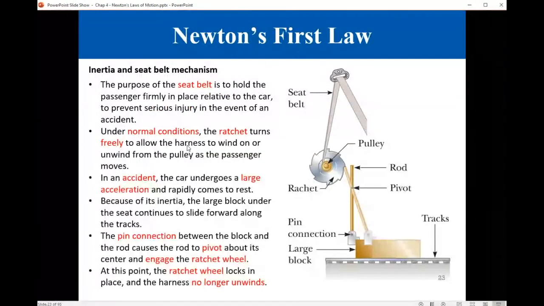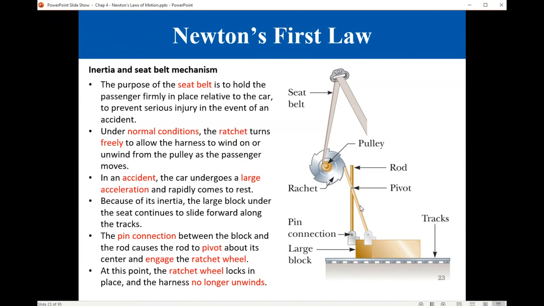This is one of the applications of Newton's first law. We are all familiar with this: the seat belt in our cars. There is a mechanism inside the car that allows us to adjust the seat belt in a way that is comfortable for us. But once something abnormal happens, like an accident, the sudden motion of the car will mobilize this large block underneath the seat.